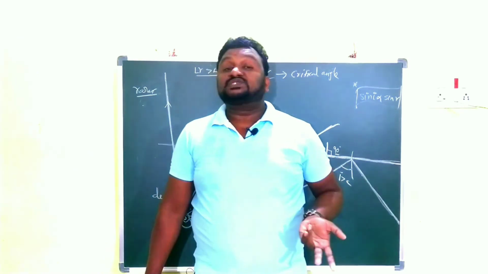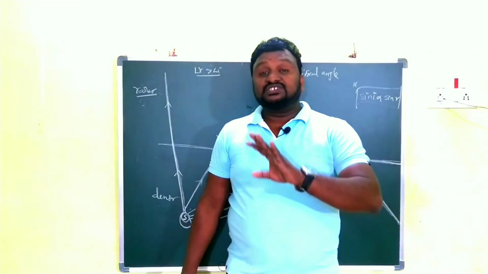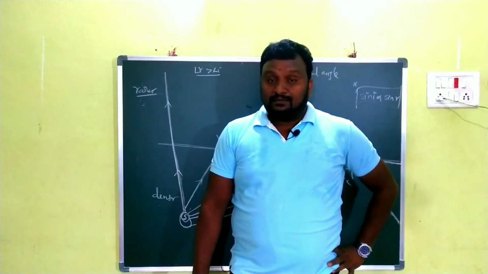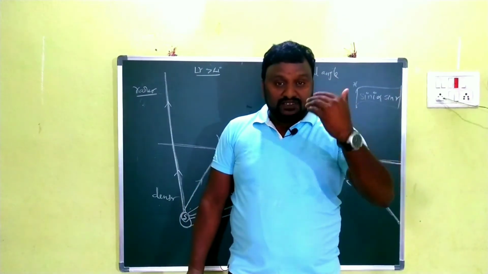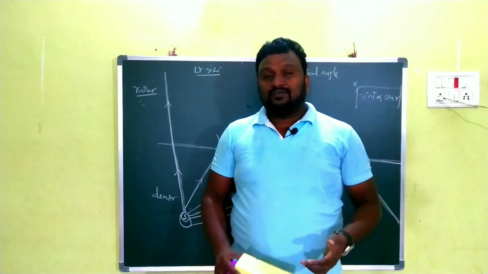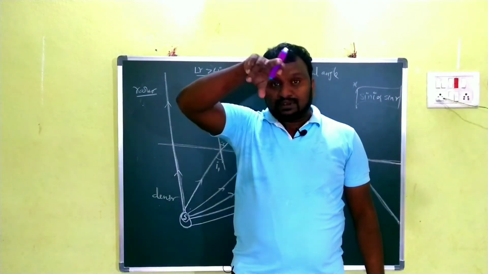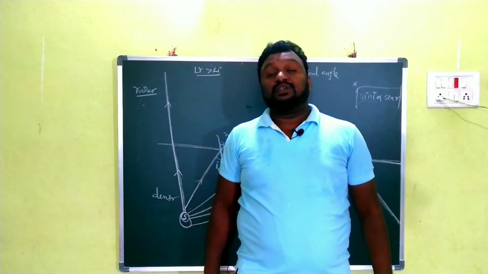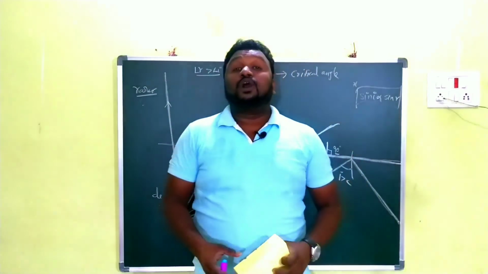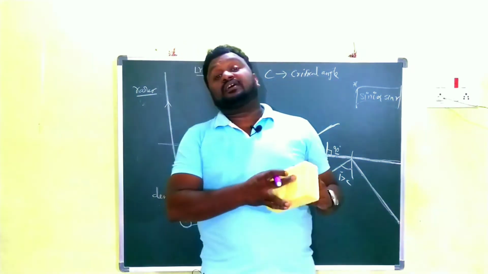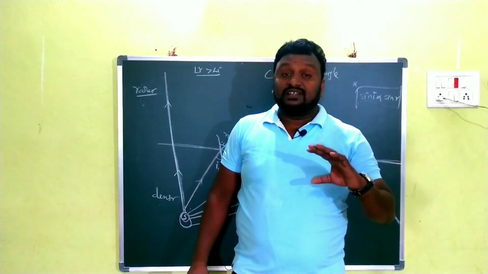Clear? And what is total internal reflection? When light is moving from a denser medium to a rarer medium, if the angle of incidence is more than the critical angle, then the ray comes completely back into the same medium. That phenomenon we call total internal reflection.